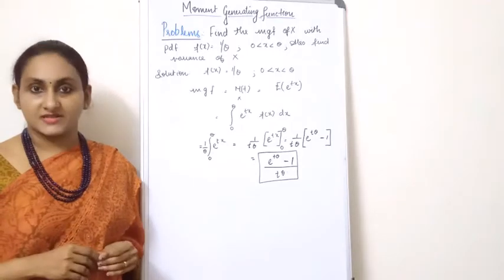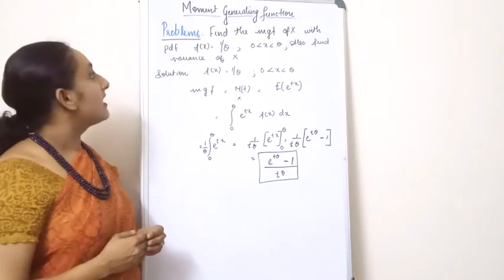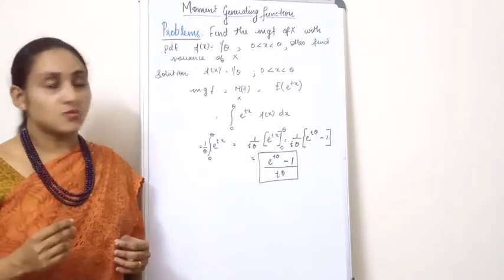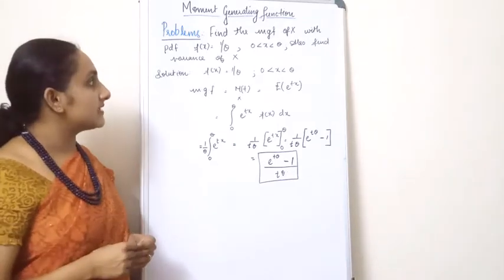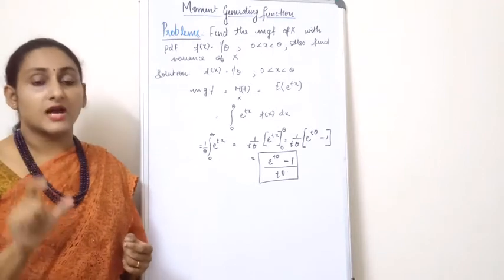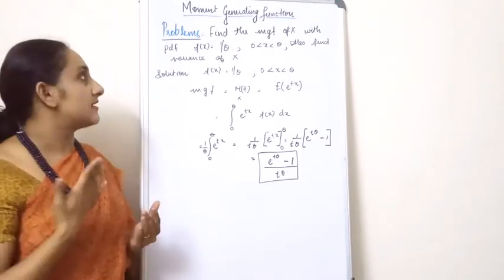Now we will move on to another problem. So our problem is to find the MGF of a random variable x with the PDF f of x is equal to 1 by theta, where the value of x lies between 0 and theta, and we are also requested to find out the variance of x for this function.